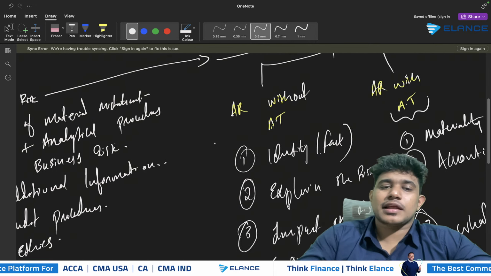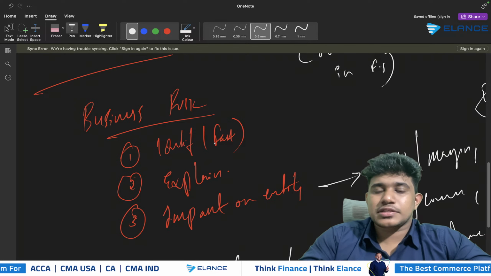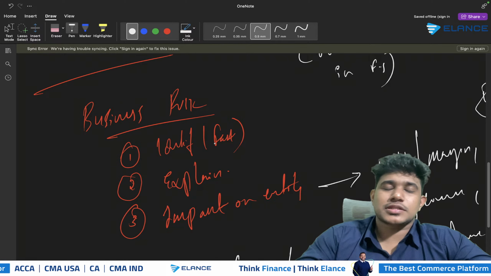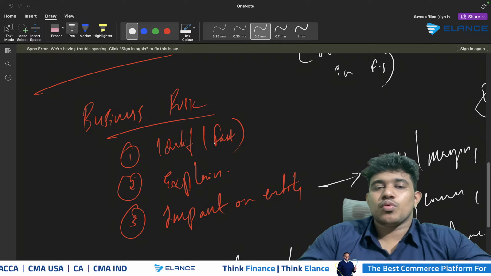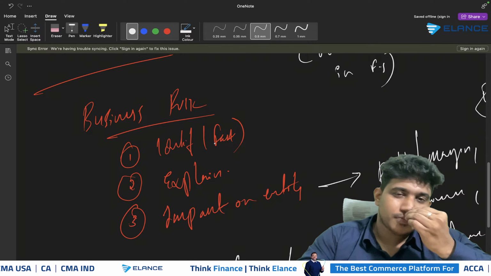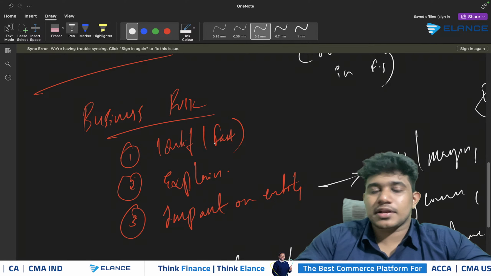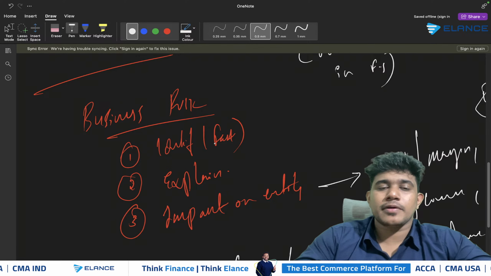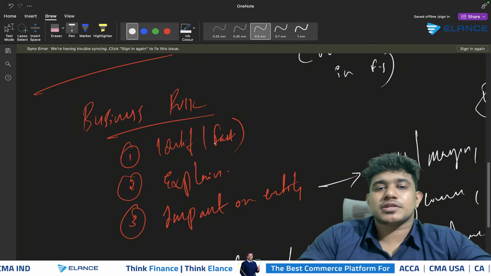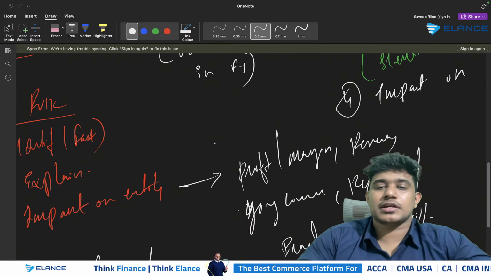As we discussed in the last session, when it comes to business risk, you have to identify each of the business risks. Business risk is whatever factors affect the company's ability to achieve its objectives or execute its strategy. So you need to identify the business risk from the scenario properly, explain how it becomes a business risk, and finally show the impact on the entity and not on the financial statements.